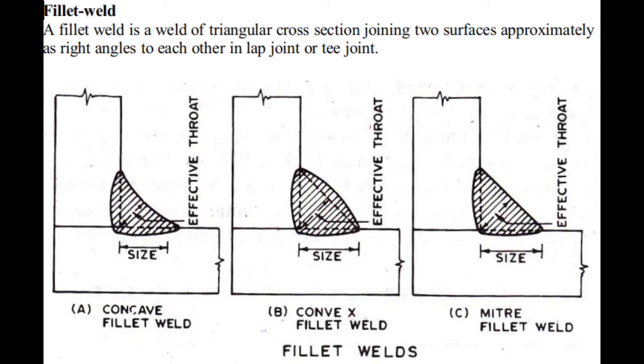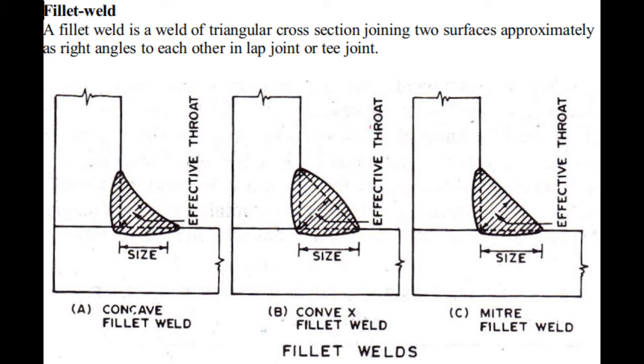Now let us see what a fillet weld is. A fillet weld is a weld of a triangular cross section joining two surfaces approximately at right angle to each other in a lap joint or a T-joint. As you can see from the diagram, there are three types of fillet weld, which I have shown over here: concave fillet weld, convex fillet weld and the miter fillet weld. So this is about the fillet weld.